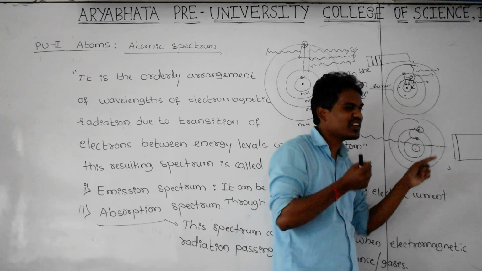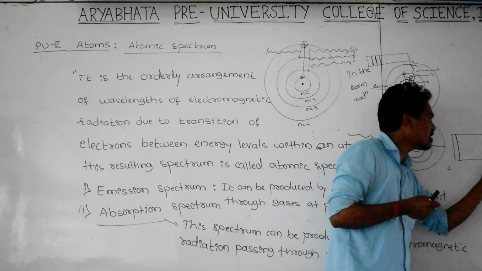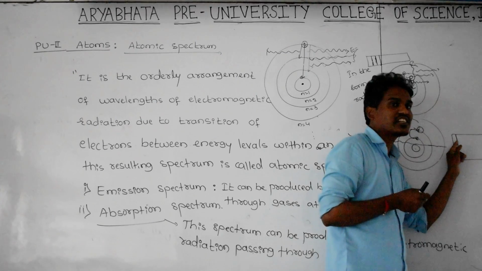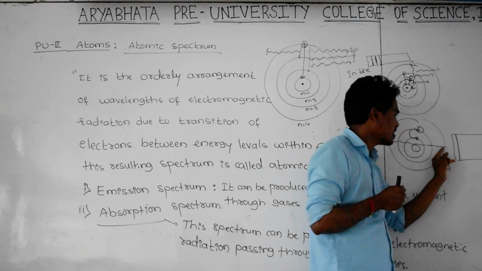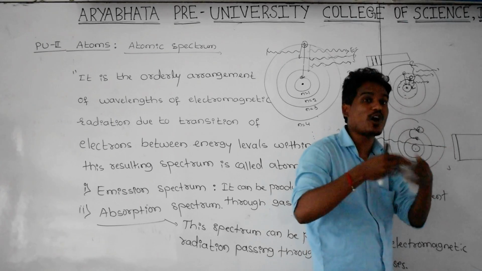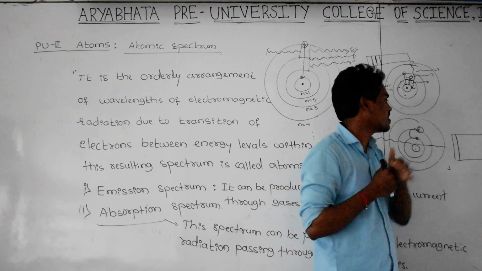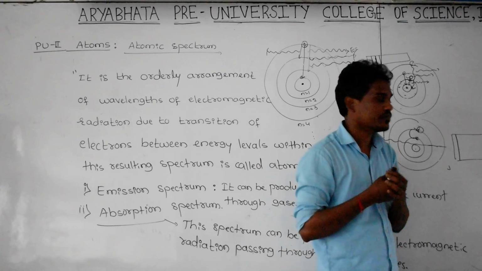That's why this radiation lost a part of its energy. If you take the wavelength of this radiation, you get the dark line. Instead of getting a color line, you get a dark line. It indicates this radiation lost some amount of energy or wavelength.